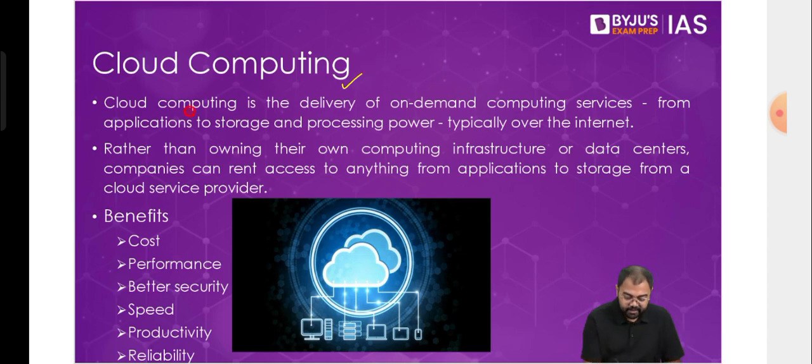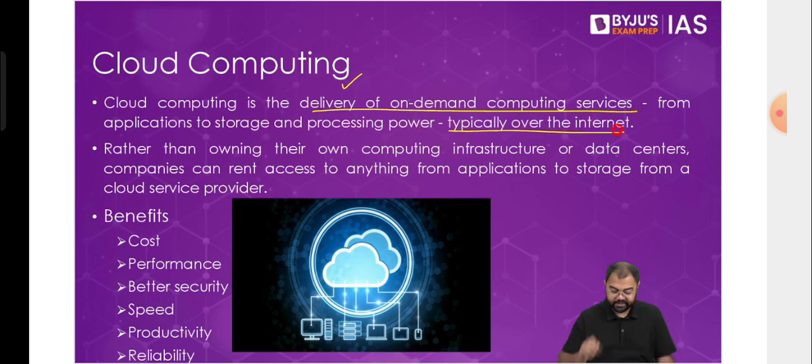So with cloud computing, we are able to provide computing services typically over the internet. That is basically what is being done in case of cloud computing. Google Drive is an example. Amazon has its own web service, and a company like Amazon, which is one of the largest e-commerce companies in the world, does not make most of its profit from e-commerce. The most profitable and revenue generating business is Amazon Web Services, which is a cloud computing network that a lot of companies around the world use.